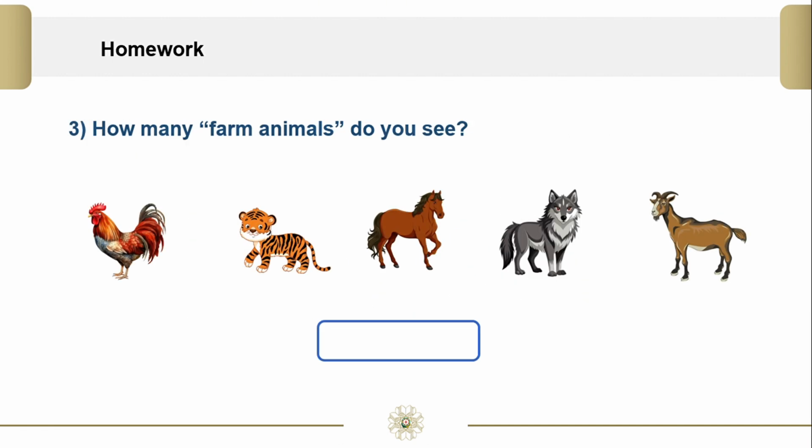Question 3. How many farm animals do you see? Let's count. 1, 2, 3. There are 3 farm animals.